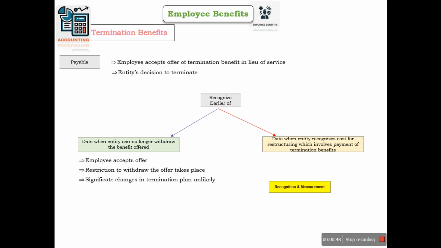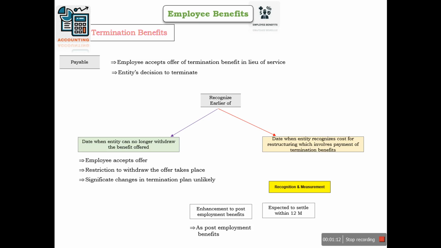Apart from it, the recognition and measurement criteria is similar to the settlement plan that we have discussed earlier. If termination benefits provide enhancement to post-employment benefit, in that case, it will be treated as post-employment benefits.